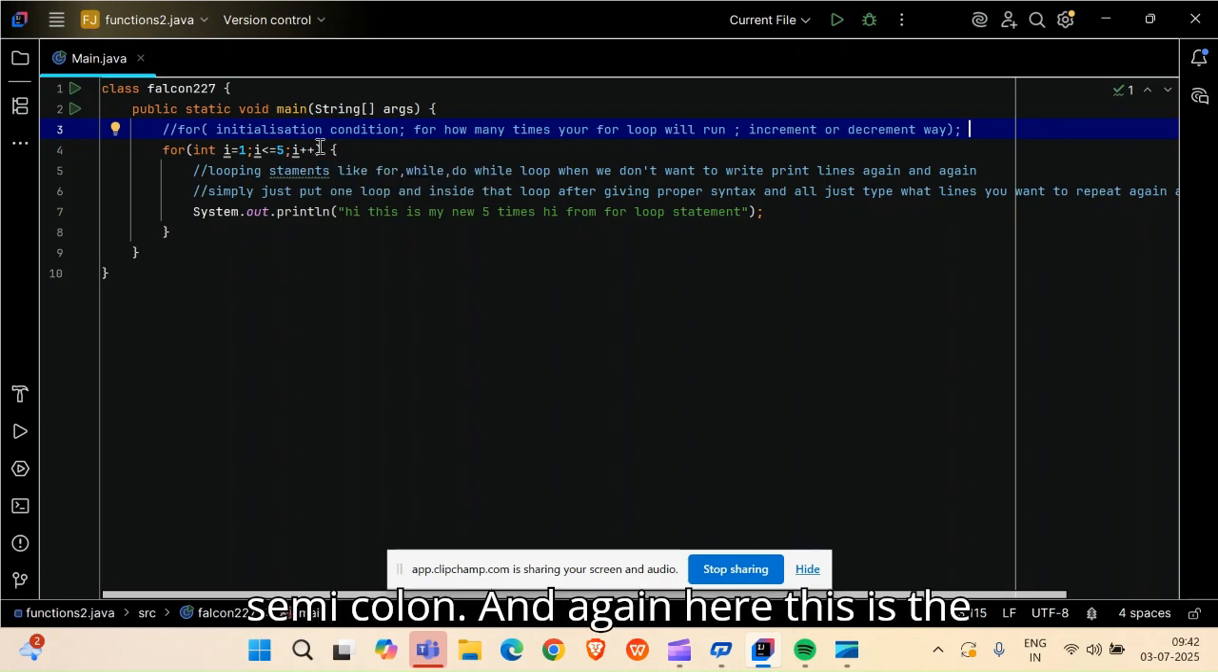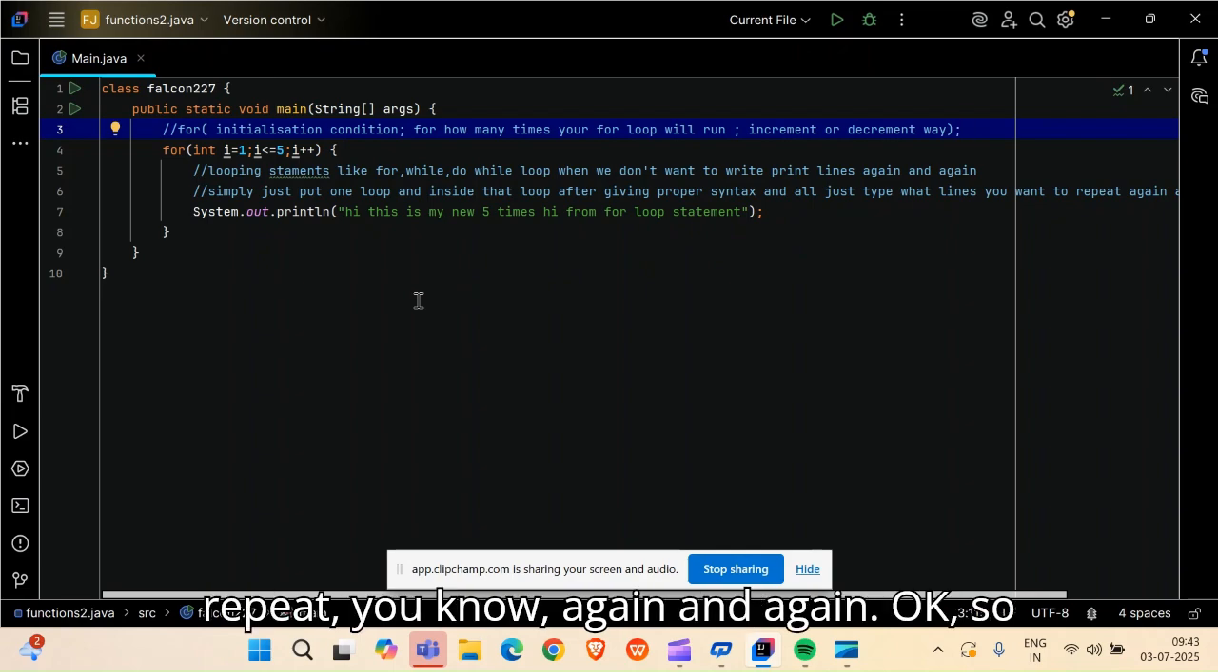Semicolon, and again here. This is the convention to write a Java program, and in any programming language, be it C or C++. This is known as i plus plus. So in this block of code, friends, we will now define what printing statements you want to repeat again and again.